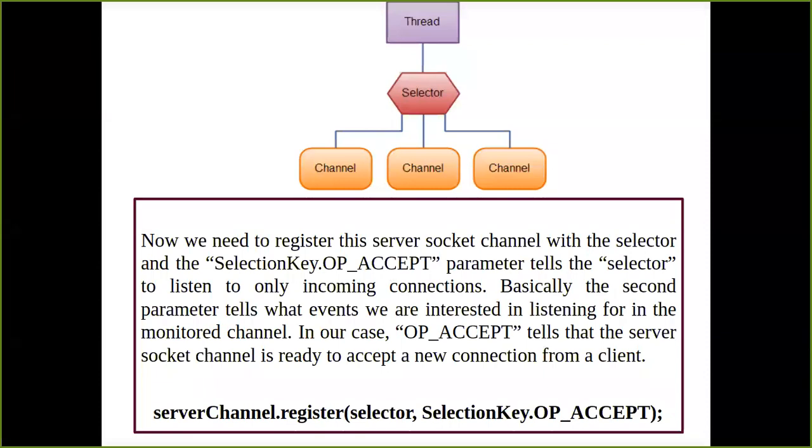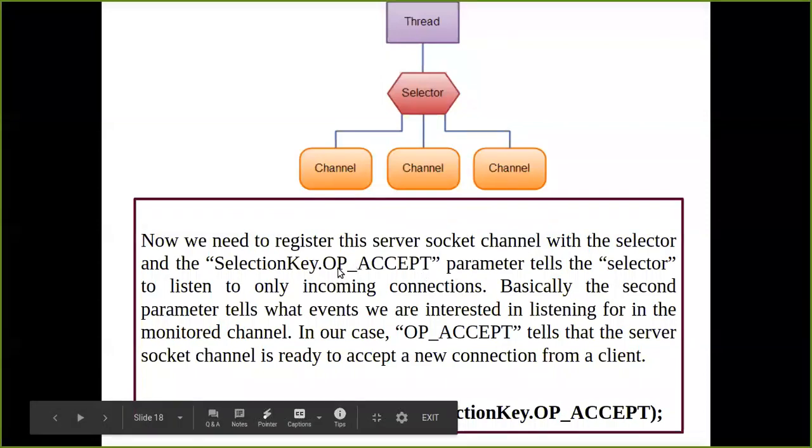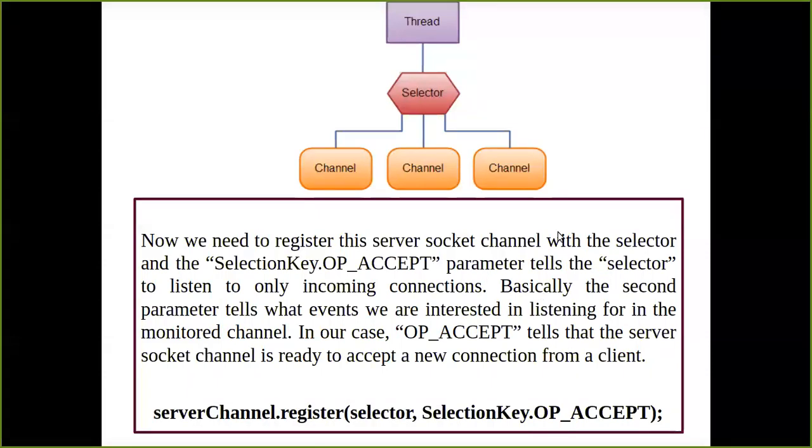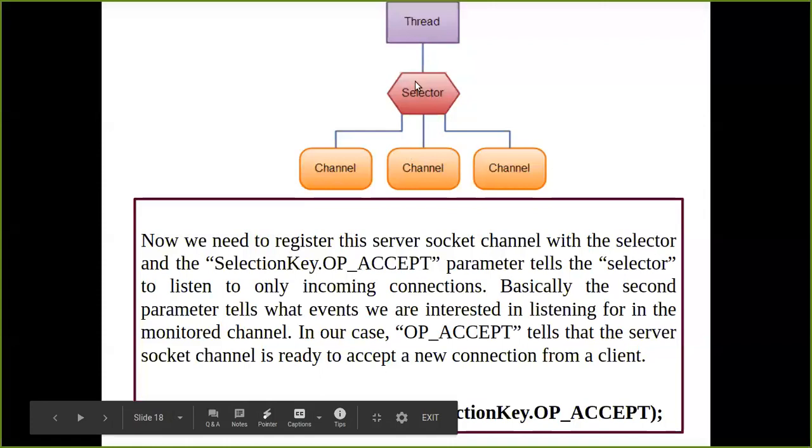Okay, so we first of all have to register the server socket channel into my selector, which is responsible to listen to the port numbers of the client and the incoming connections coming from the client. And secondly, the second parameter, consisting of the keyword OP_ACCEPT, means that the server socket channel is now ready and open to accept a new connection from a client. Okay, so this kind of thing has to be written inside your selector.